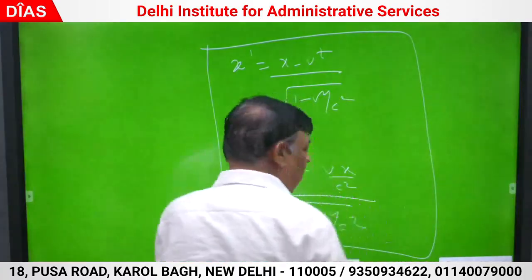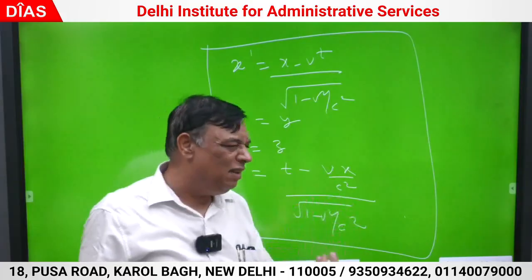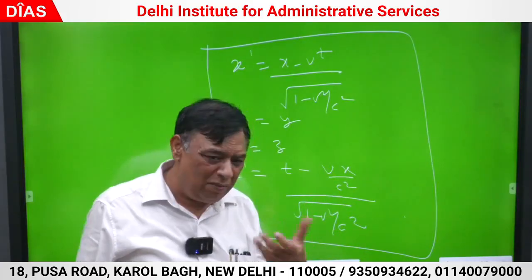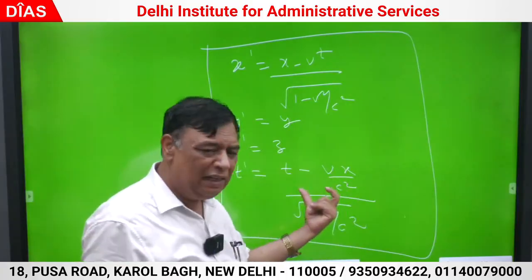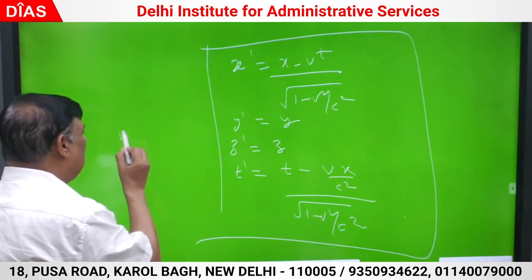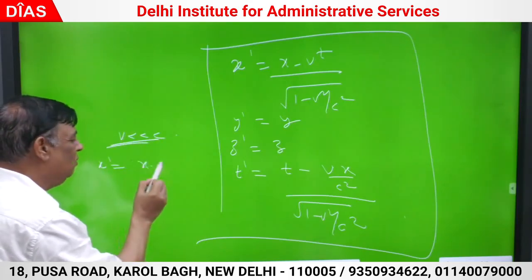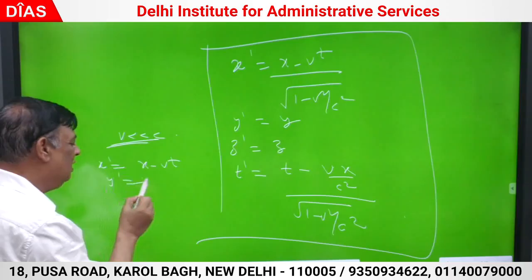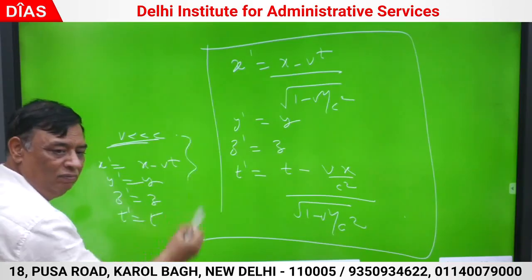Try to appreciate: if v is very less than c, the denominator is 1 and v by c square is 0. If v by c is small, v by c square becomes further small. I can neglect it, and t dash becomes simply t. So if v is very less than c, they reduce to x dash is x minus vt, y dash is y, z dash is z, t dash is t.